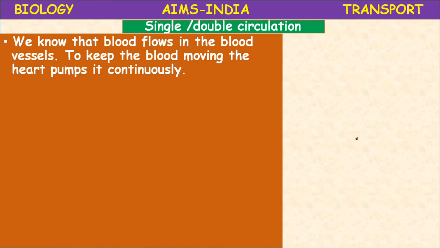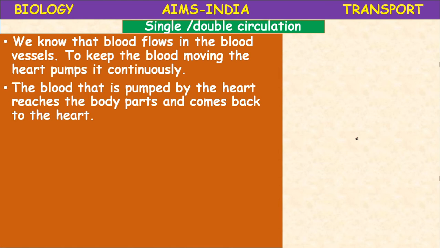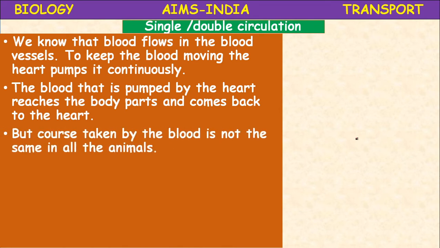We know that the blood flows in the blood vessels. To keep the blood moving, the heart pumps it continuously. The blood that is pumped by the heart reaches the body parts and comes back to the heart. But the course taken by the blood is not the same in all the animals.